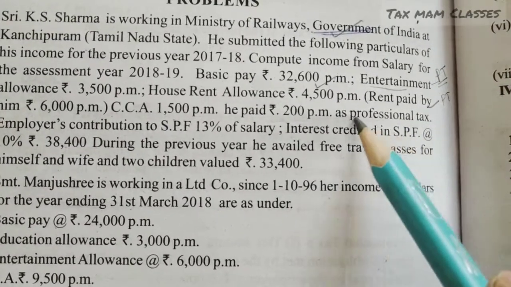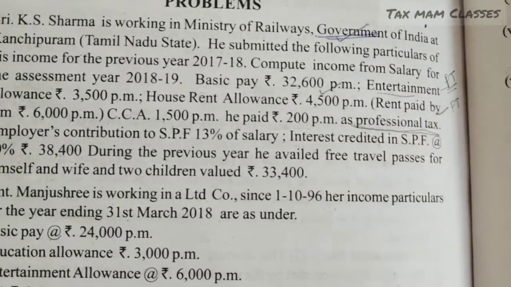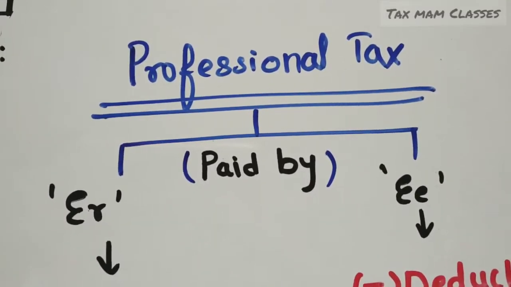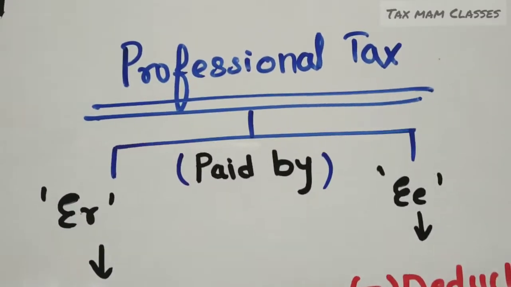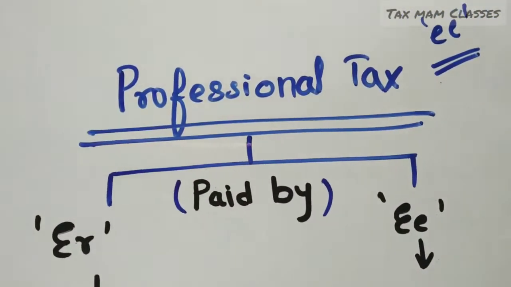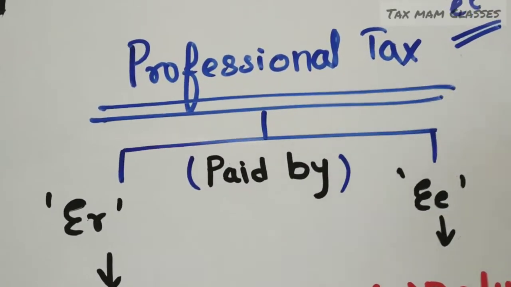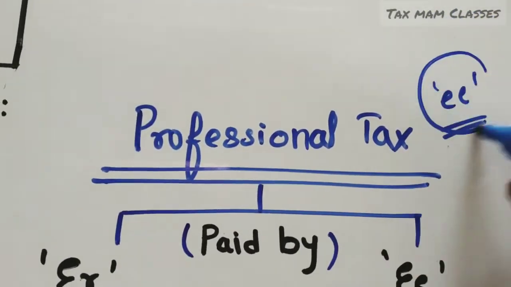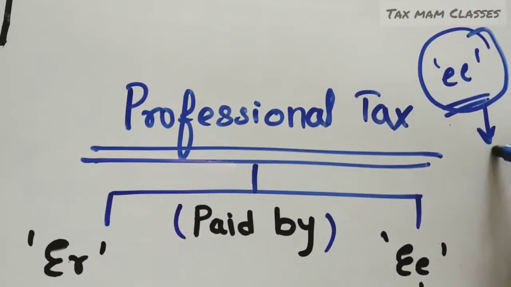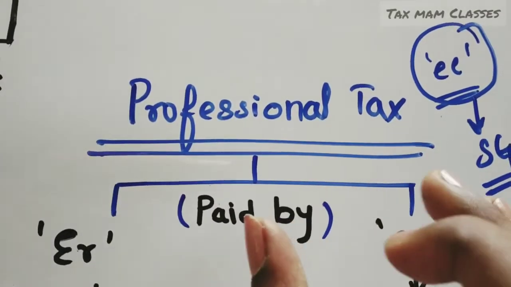So this professional tax, I said I will explain while doing the problem, right? So I will explain now. See the professional tax. What is a professional tax? This is actually paid by whom? Actually the employee will be paying. What does professional tax mean? To continue a profession like doctor, lawyer or chartered accountant, an employee will be paying this professional tax to the state government. It is maintained by the state government. So the employee has to pay this professional tax.